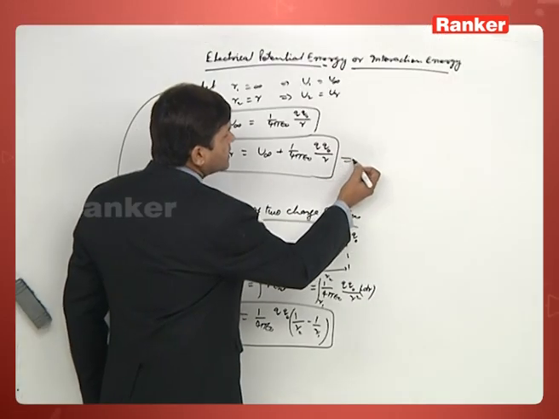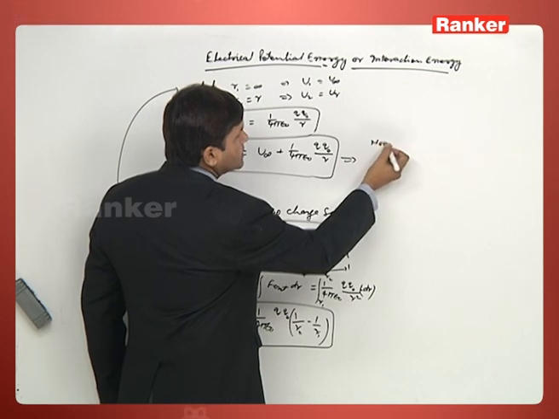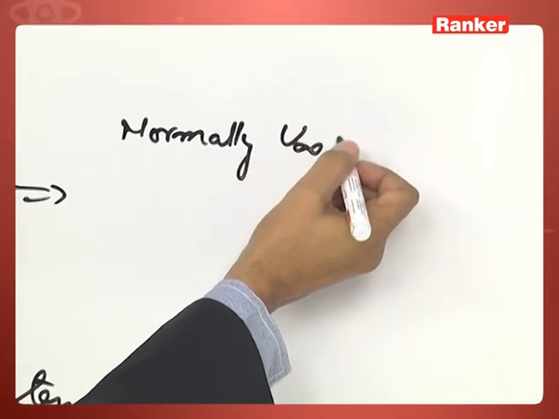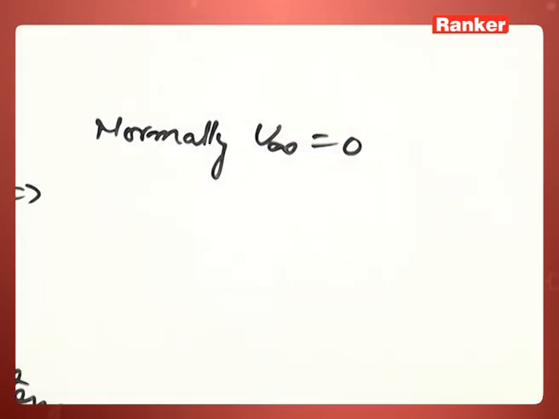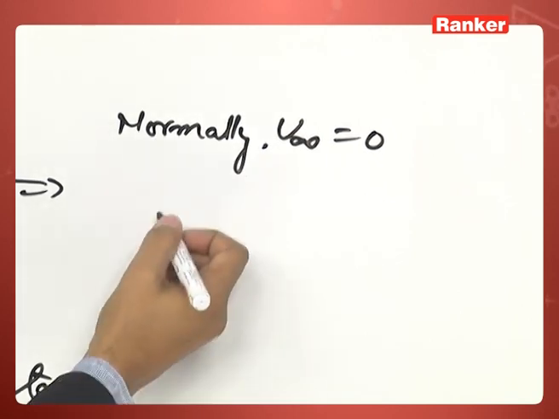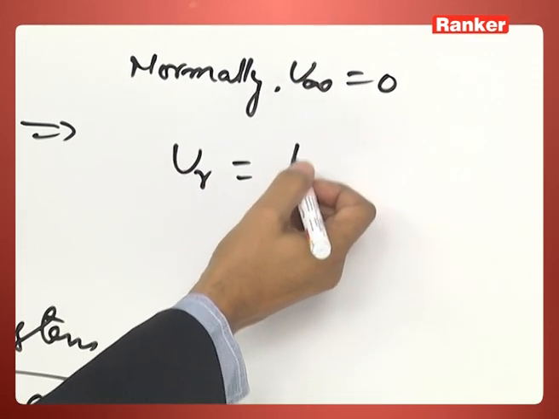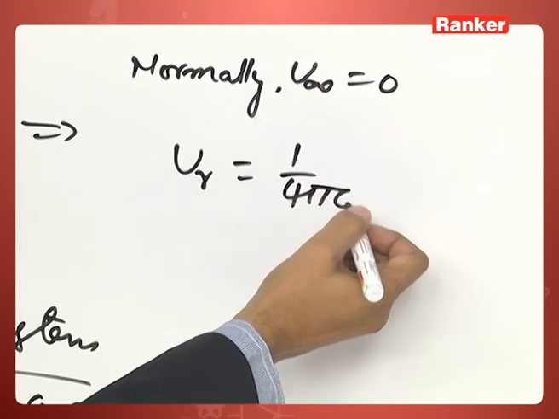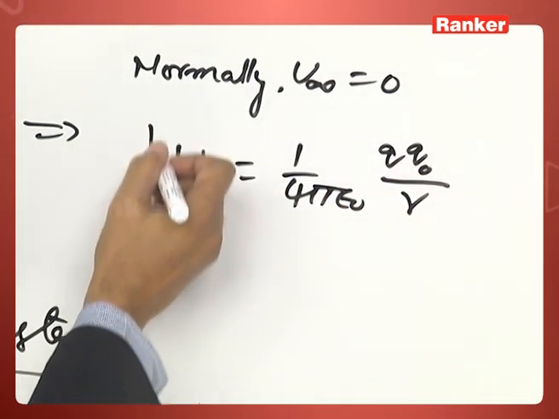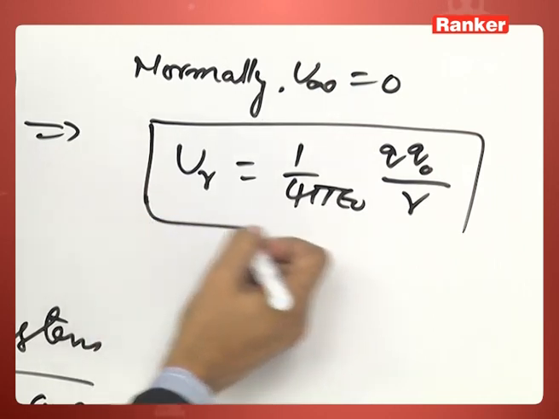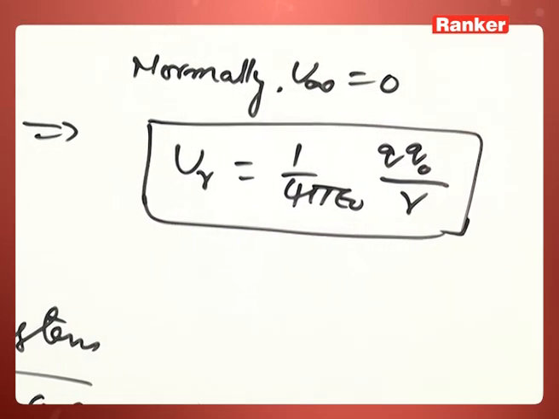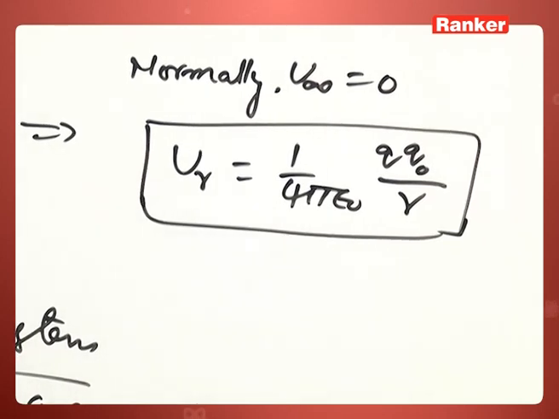So, formally you can say normally U infinity is 0, or nothing is given in the question. So, we have to take U infinity as 0. So, U(r) is written as 1 by 4 pi epsilon naught Q Q naught by r. This is the interaction energy of a two-charge system when the two charges are at a distance r.